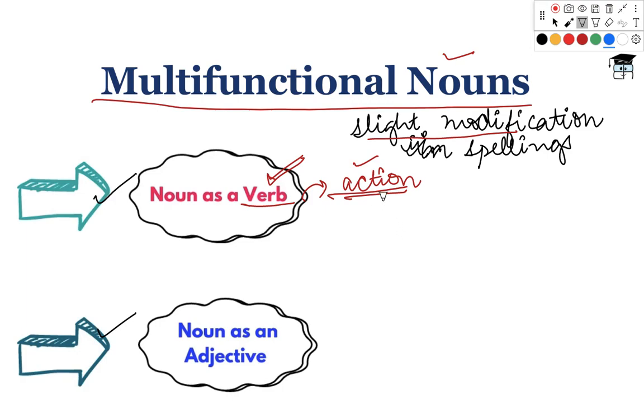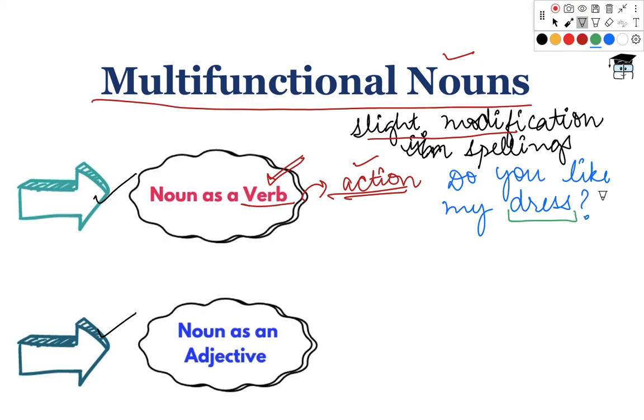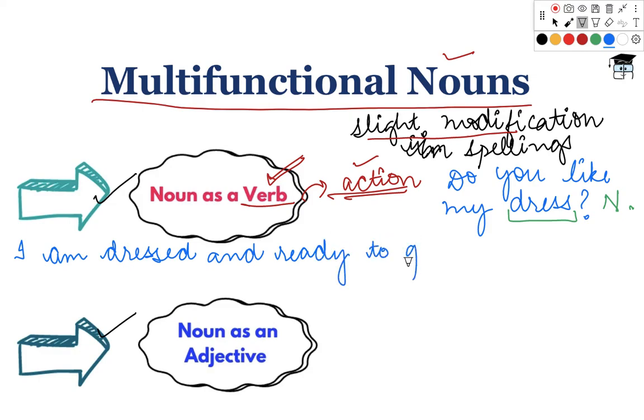Look at these sentences. Do you like my dress? Now in this sentence, if you look carefully, the word dress is a noun, right? The word dress is a noun. Whereas if I write another sentence, I am dressed and ready to go.